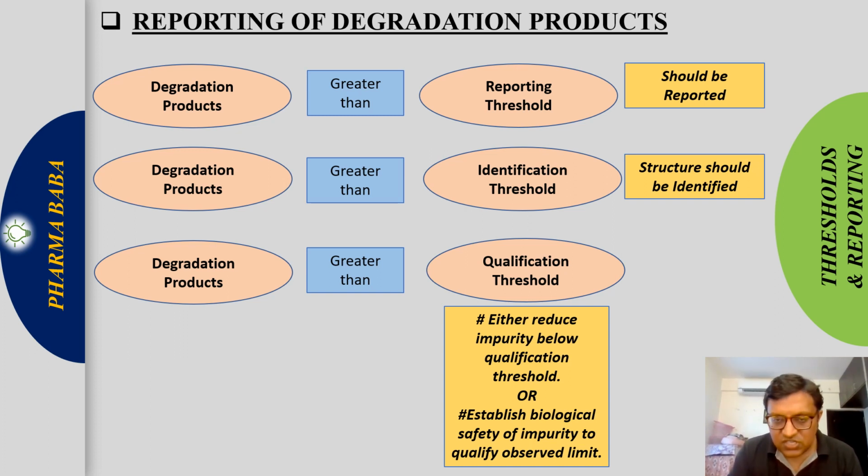Which impurity is to be reported, meaning for which impurity the result should be presented, how do we decide that? We decide by the maximum daily dose of the drug.